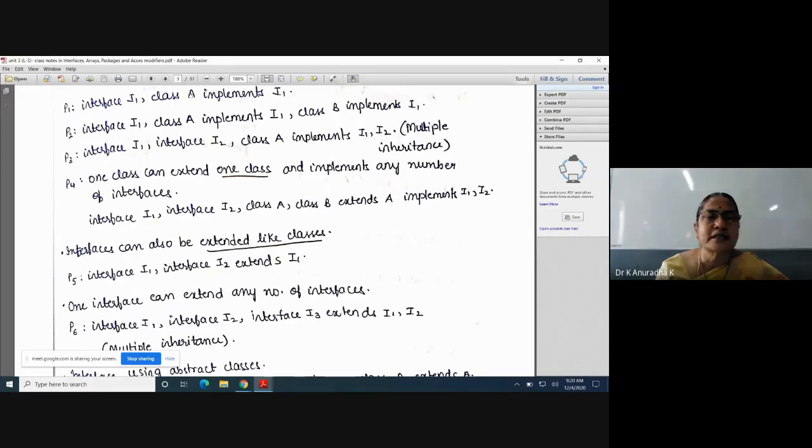That is, the link is nothing but upcasting. That is, the implementing class object is assigned to an interface reference variable. With this reference variable, I can access all the members of this interface. If you understand this concept of casting, you can easily understand abstract classes and interfaces. If you don't follow this upcasting, it is very difficult to follow the programs on abstract classes and interfaces.